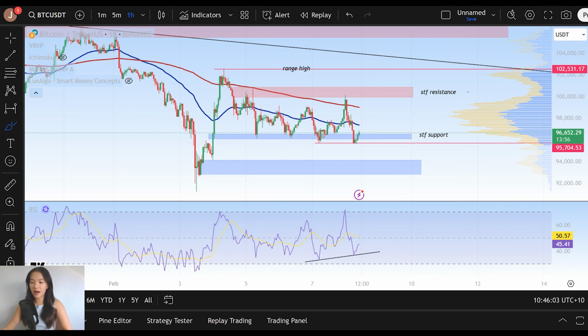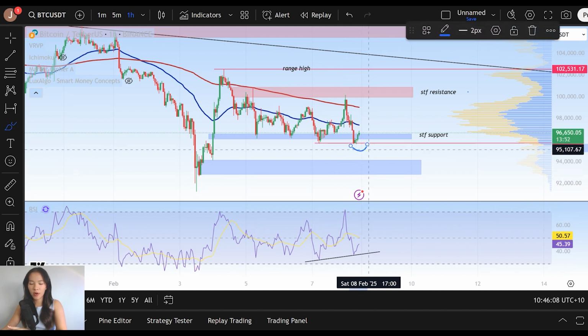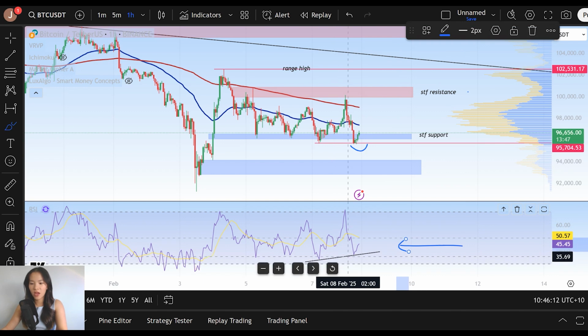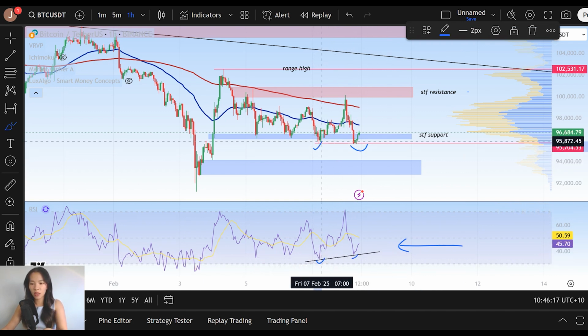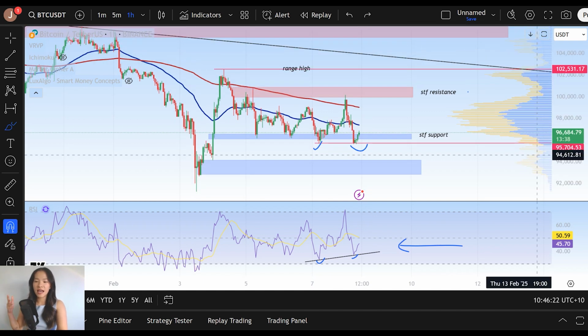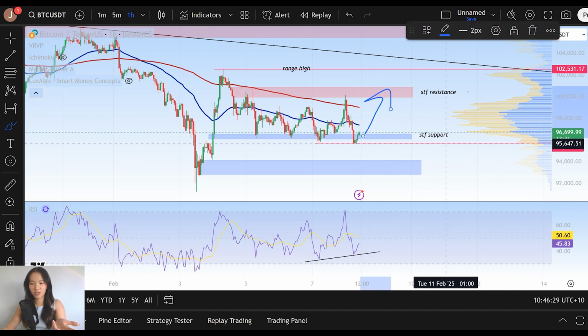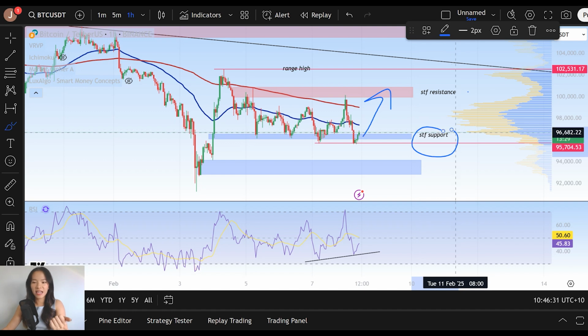Now, if we pull up the RSI and take a look at momentum, as Bitcoin has created this second equal low at 95.7, we can see a small instance of bullish divergence here, right? So we have higher lows on the momentum oscillator here, but very slightly lower lows on the price action. And that does tell us that we have a high probability of seeing a bounce here, and Bitcoin is very likely to re-enter the channel. The buyers are successfully defending that base of support, and that is a good sign, right? And that prevents us from entering that short time frame bearish narrative.